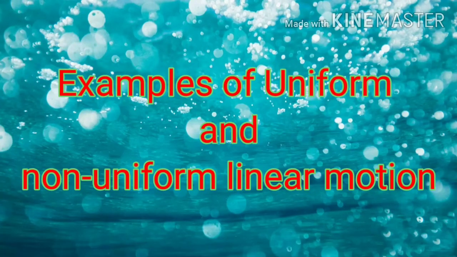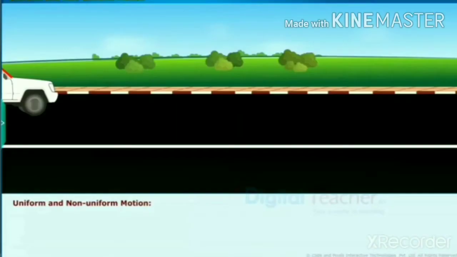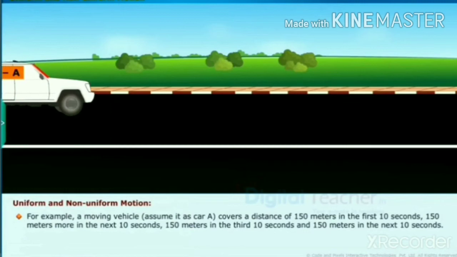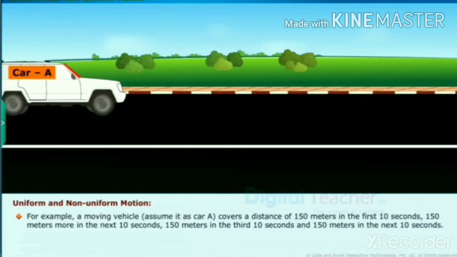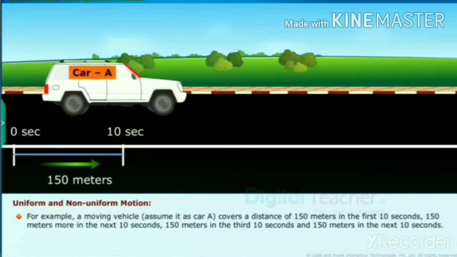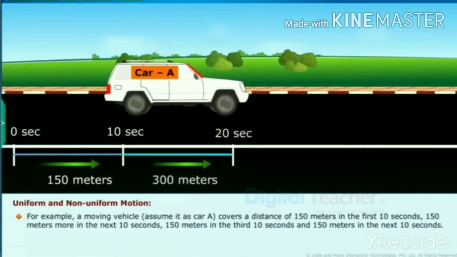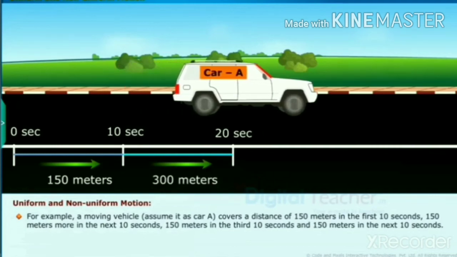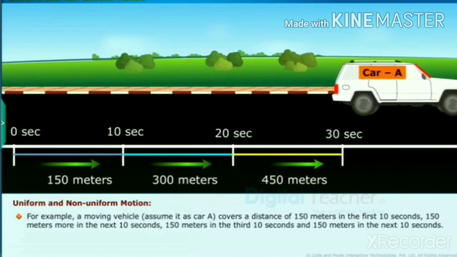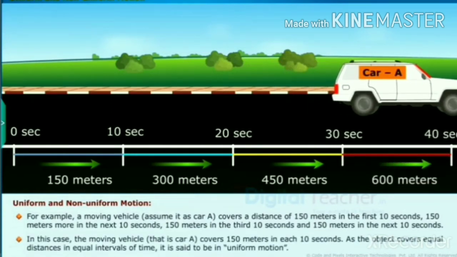Uniform and non-uniform linear motion. For example, a moving vehicle, assume car A, covers a distance of 150 meters in the first 10 seconds, 150 meters more in the next 10 seconds, 150 meters in the third 10 seconds, and 150 meters in the next 10 seconds.